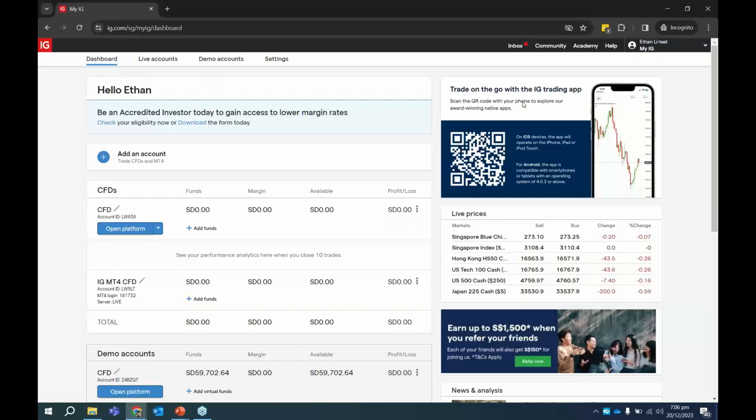My IG is an administrative portal whereby you can, at a glance on the dashboard, look at all your account overview. You can have more than one trading account. You can open multiple sub accounts, in multiple different currencies, and even different account types. Like I have an MT4 demo here as well. Those are third-party platforms that we provide, which I won't go through today.